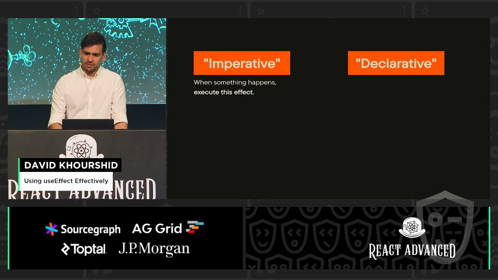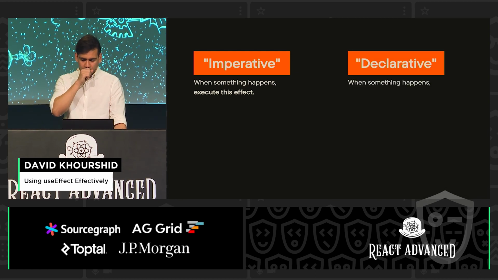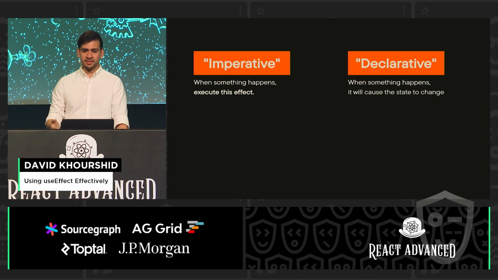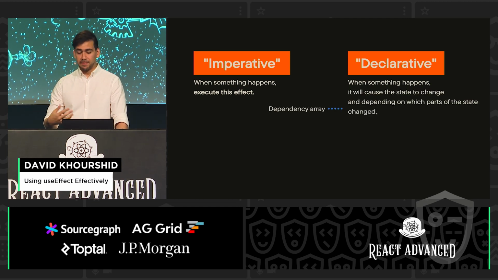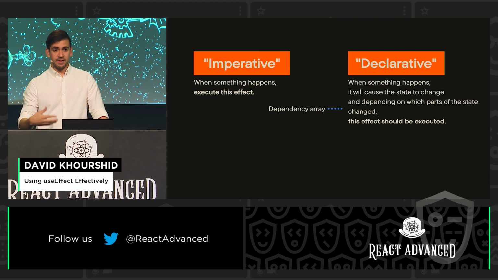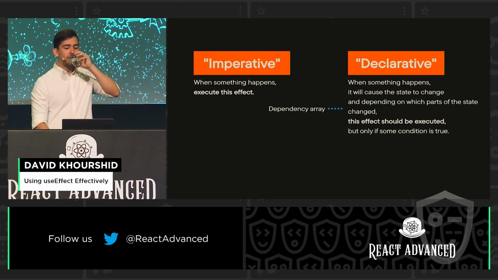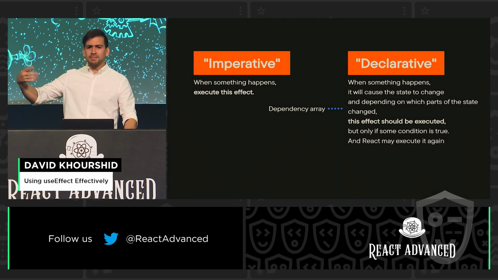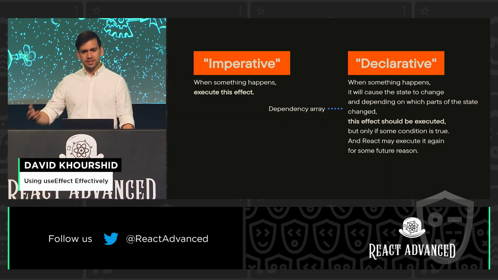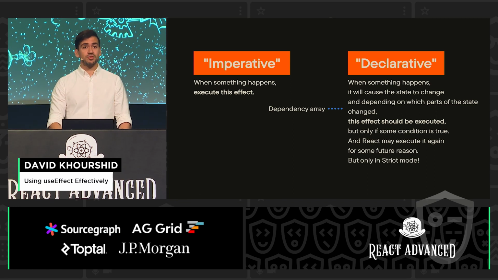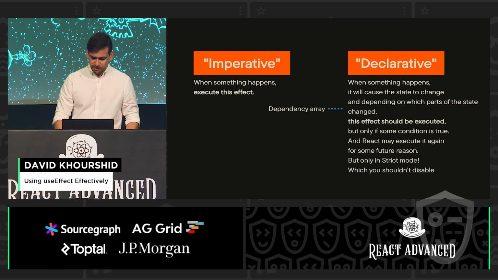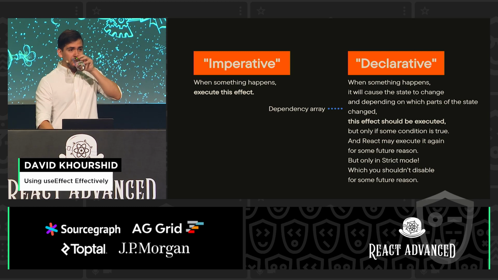But check out the declarative approach where we're saying, when something happens, it causes a state to change, and depending on which parts change, this effect should be executed, but only if some condition is true. And React may execute it again for some future reason, but only in strict mode, which you shouldn't disable, for some future reason.